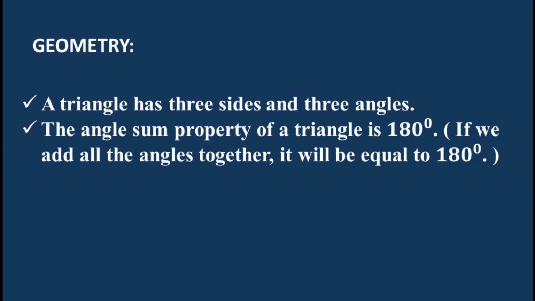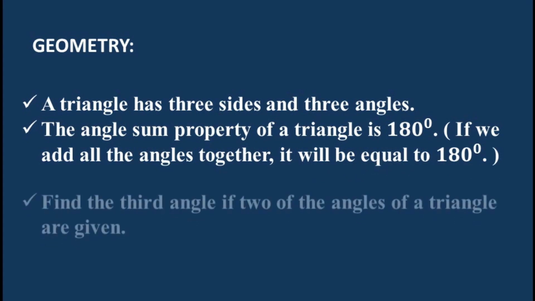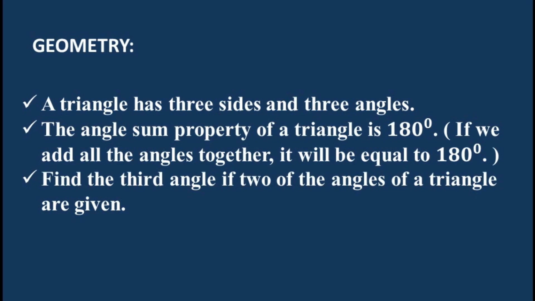That means if we add all the 3 angles together, it will be equal to 180 degree. Number 3, you should know how to find the third angle if 2 of the angles of a triangle are given. So that was the revision of all that we should know to construct and complete the path of light for a triangular prism.